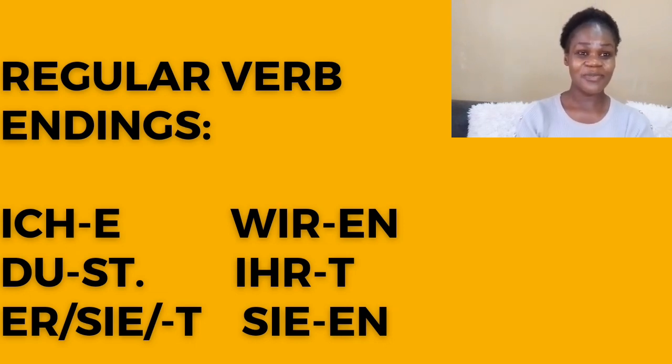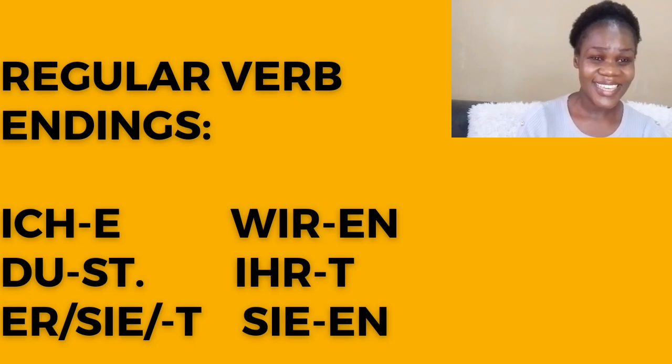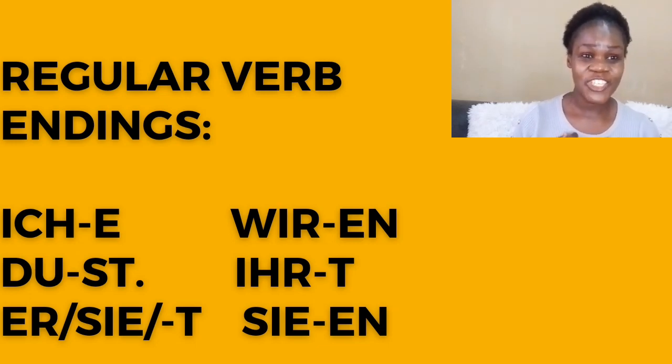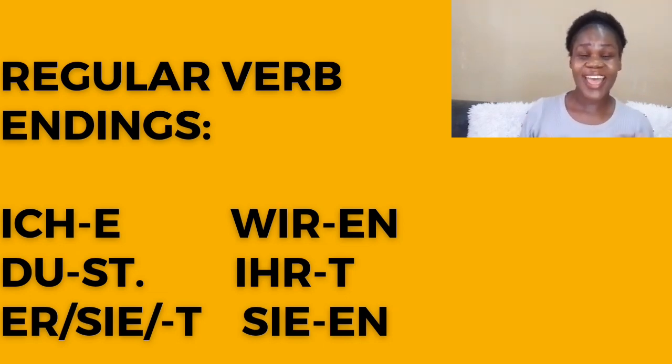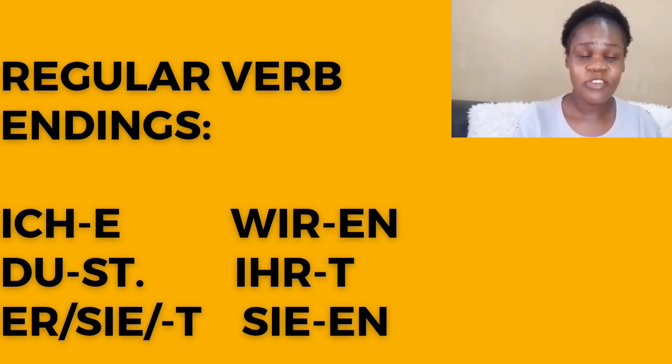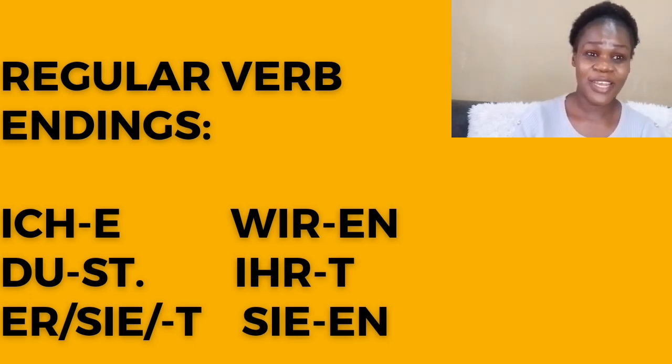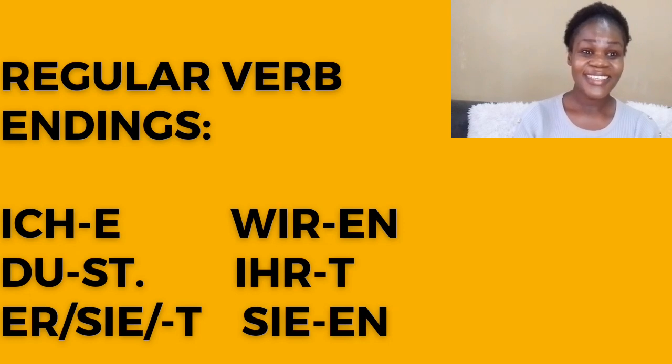Can we try this? Spielen. Spielen is S-P-I-E-L-E-N. Spielen is to play. Ich spiele. I am playing. You add e. Spielen, infinitive. You chop off en to form verb stem. Then you add e. Ich, you add e. Ich spiele. Du spielst. Er spielt. Wir. Can you try this one?